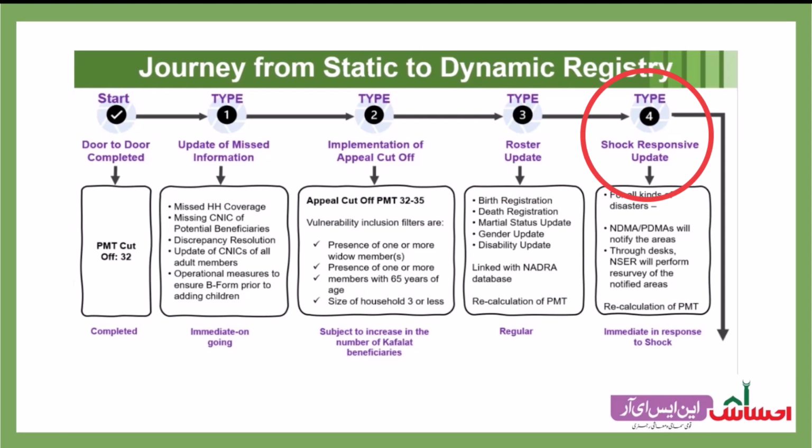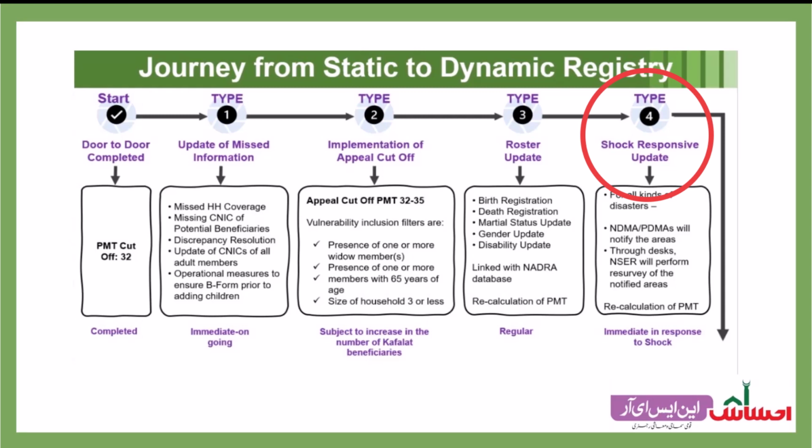The Type 4 intervention is a shock-responsive update. This intervention is exclusively available for households affected by any disaster or natural calamity. In case of a shock or disaster, households residing in the affected areas are allowed another survey intake to reflect their updated socioeconomic status.